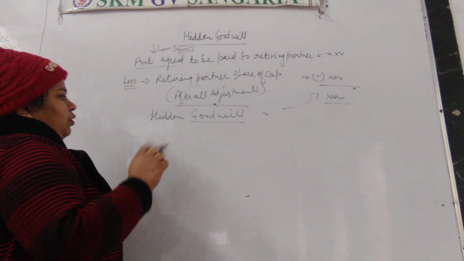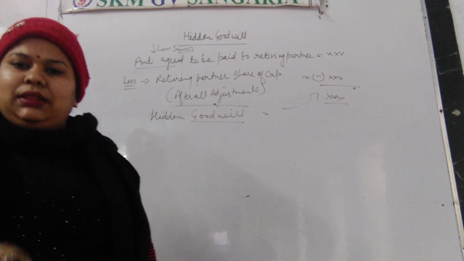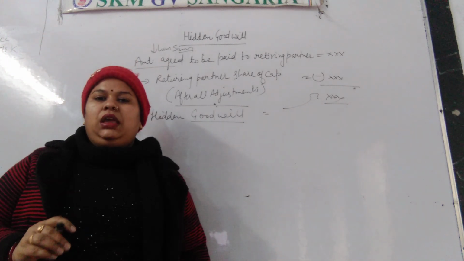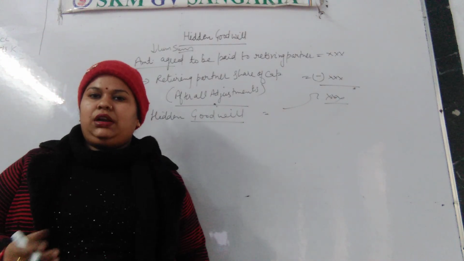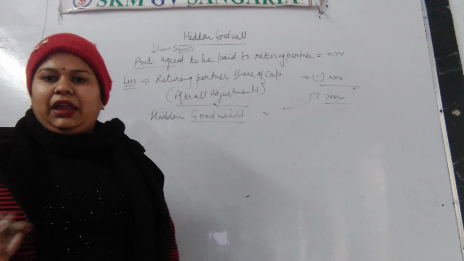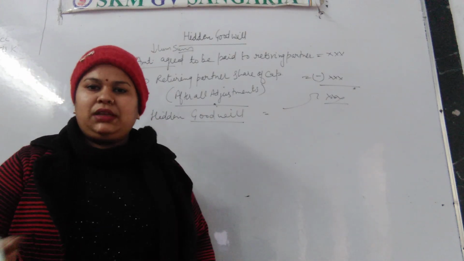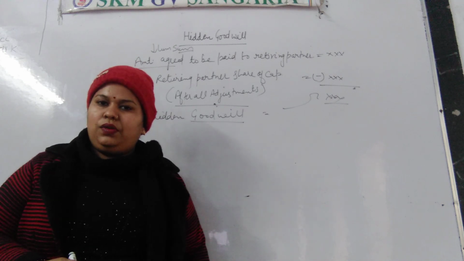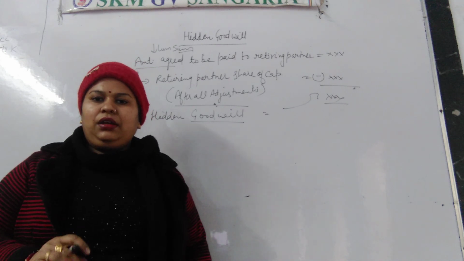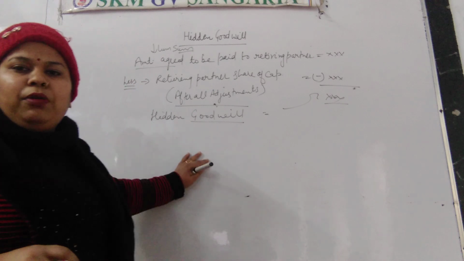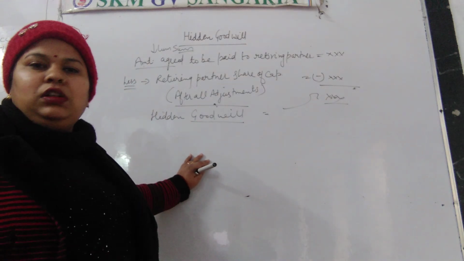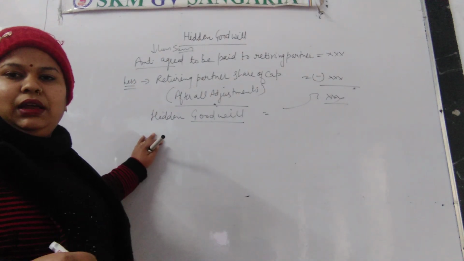So hidden goodwill is the amount which is paid by the business in excess of the retiring partner's share. The amount paid by the business to the retiring partner in excess of his share is known as hidden goodwill. So with the help of a numerical question we will calculate the hidden goodwill.